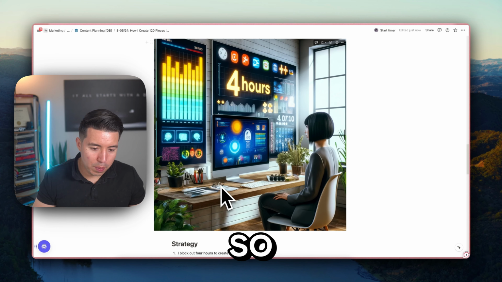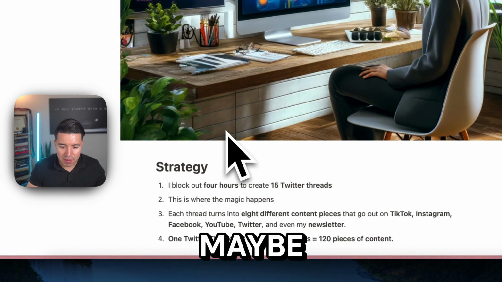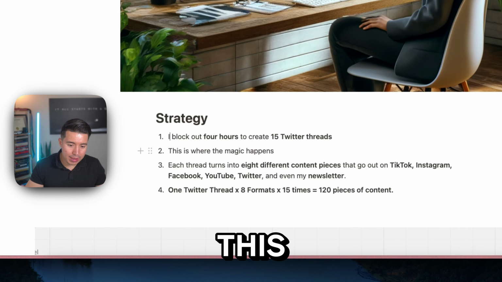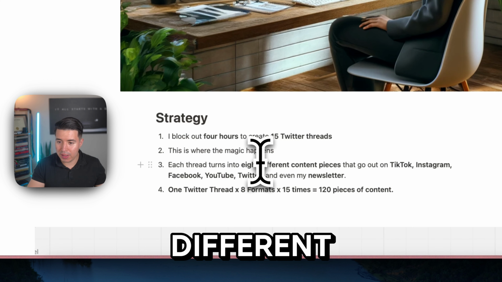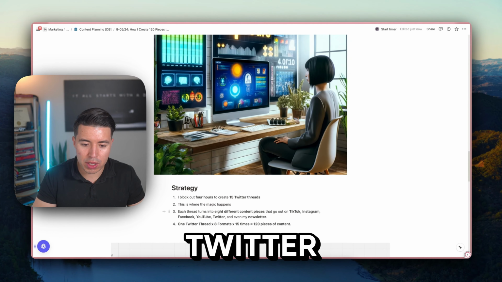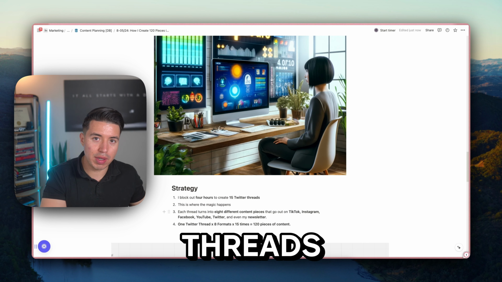Cool. So what I do is I block out around 2 to 4 hours, maybe even less, to create these 15 Twitter threads. And this is where the magic happens. From these Twitter threads, I'm able to create different content pieces for TikTok, Instagram, Facebook, YouTube, Twitter. But the main point is that it all starts from these Twitter threads.